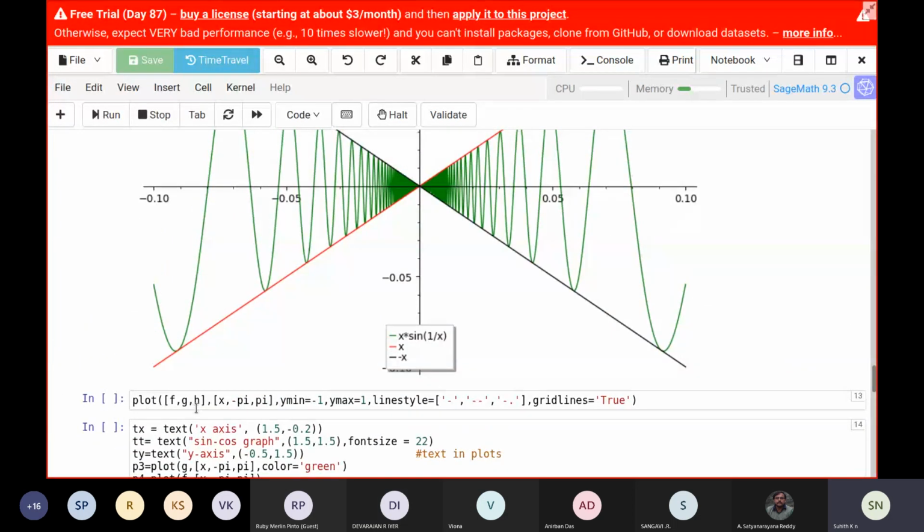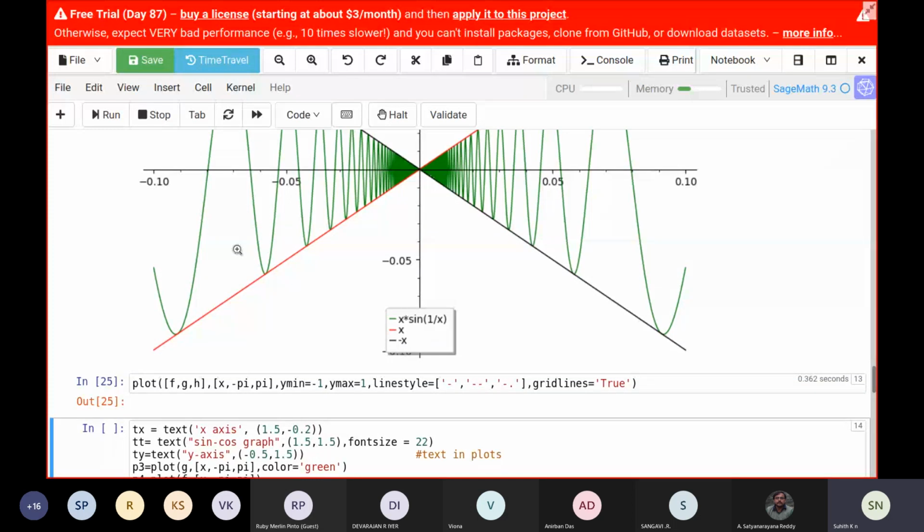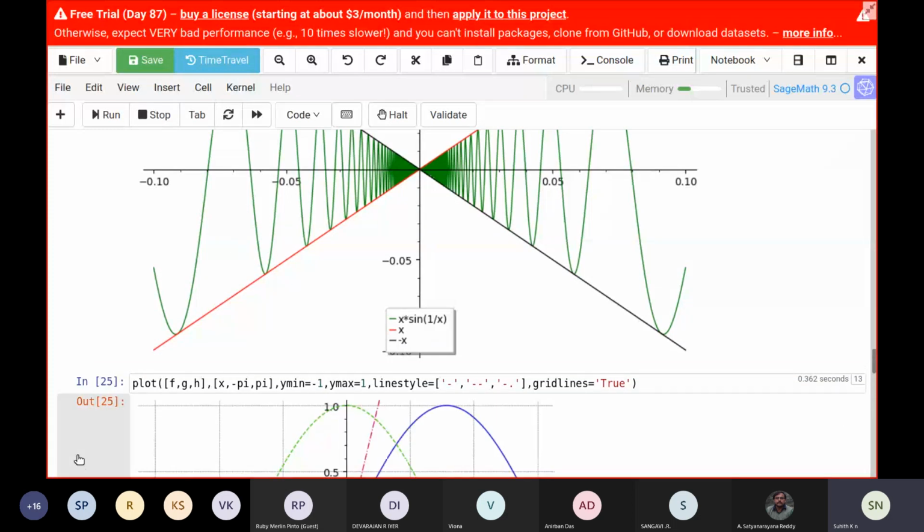This is another way to do it with different line styles. The same graph of multiple plots, but I wanted different line styles for each graph. So I've taken line style equal to an array, a list: one is dash, one is double dash, and one is dash and dot. You can also experiment with putting 3 different colors next to it.